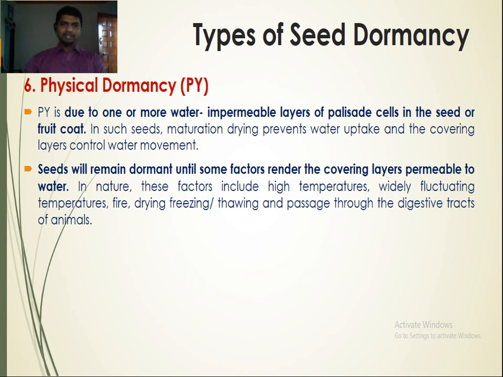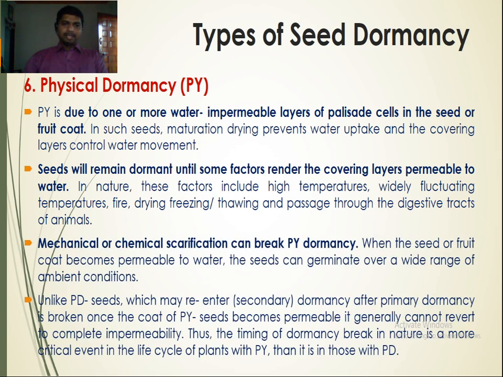Physical dormancy is due to the water impermeable layers of palisade cells on the seed or fruit coat. When these layers become permeable to water, the seed can be released from dormancy. There are some factors that can release the seeds from dormancy if they make the covering layers permeable to water, for example high temperature, widely fluctuating temperature, fire, drying, freezing and thawing. Mechanical or chemical scarification can also break the physical dormancy.